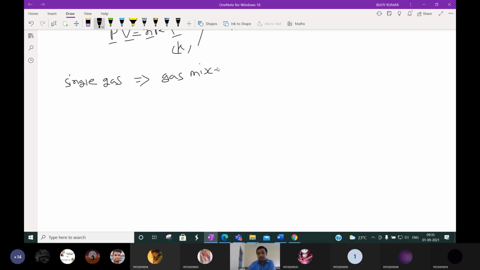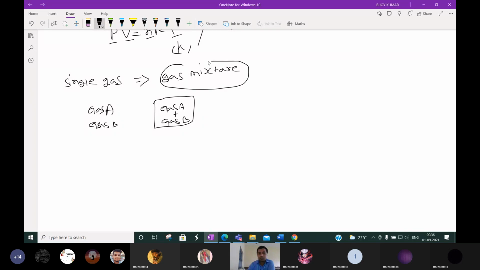Gas mixture means the combination of more than one gas, say 3 to 4 gases. Suppose A is a gas and B is a gas. Both gases we keep in a container. This is called a mixture of gases. This is the example of a 2-component gas mixture. We can put n number of gases, based on the pressure and temperature condition. This is called gas mixture.